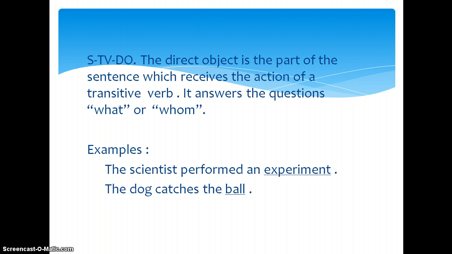STBDO. The direct object is the part of the sentence which receives the action of a transitive verb. It answers the questions what or whom. Examples: the scientists performed an experiment. The dog catches the ball.